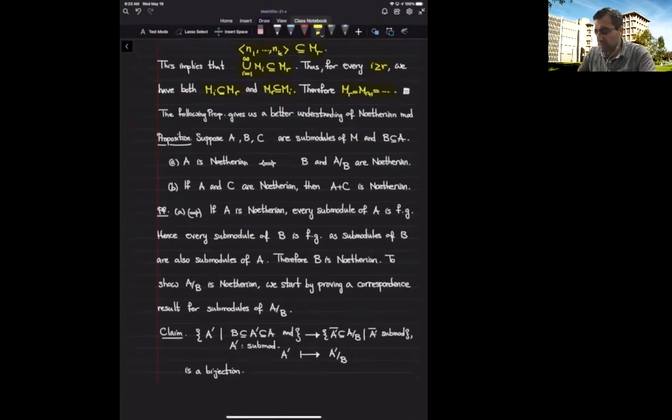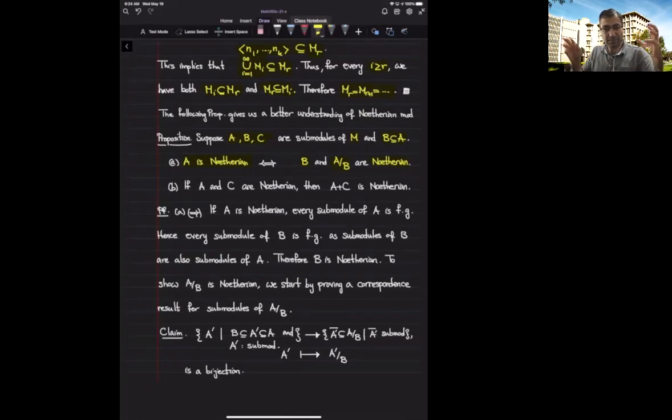Okay, what is this statement? Suppose that I'm giving you three submodules of a given module M, and B itself is a submodule of A as well. Then the module A is Noetherian if and only if its submodule B and the quotient of A by that submodule are Noetherian. So whenever I give you a module and a submodule of this, if this guy is Noetherian, then all the submodules are Noetherian, all the quotients are Noetherian.